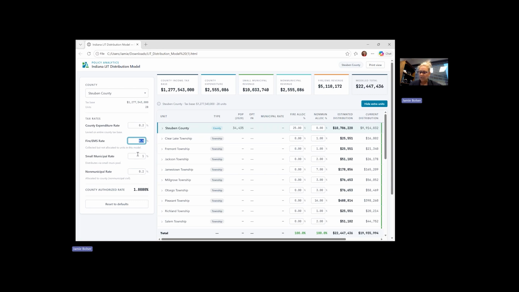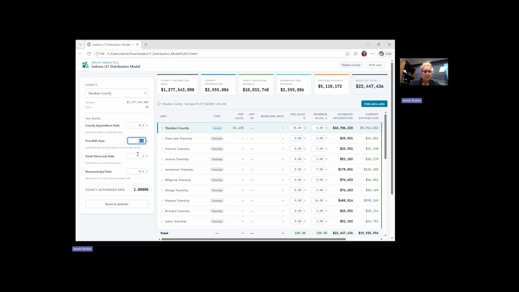Again, the definition for a small municipality is a city or a town that has a population of less than 3,500. That rate is applied to the county-wide adjusted gross income minus the AGI for a municipality that opts to adopt their own LIT rate.